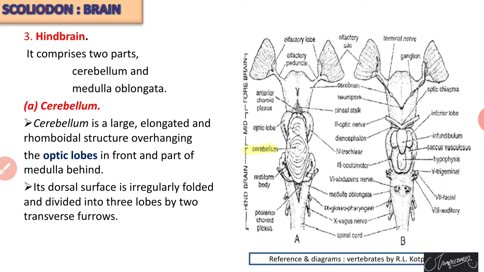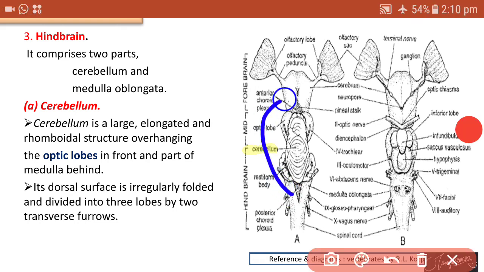The cerebellum is a large, elongated area overhanging the optic lobes. We can find the cerebellum, and it also has a connection with the medulla oblongata behind. In between the optic lobes and the medulla oblongata, we can find the large area of the brain called the cerebellum.